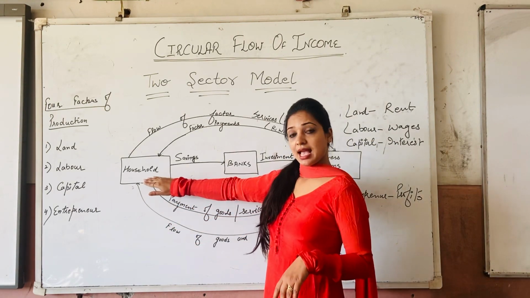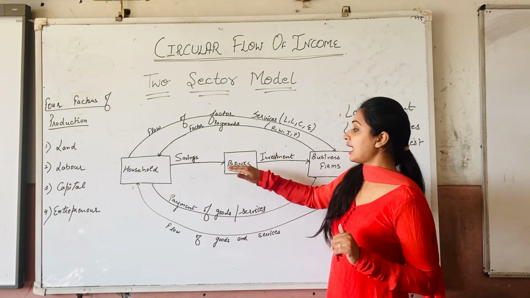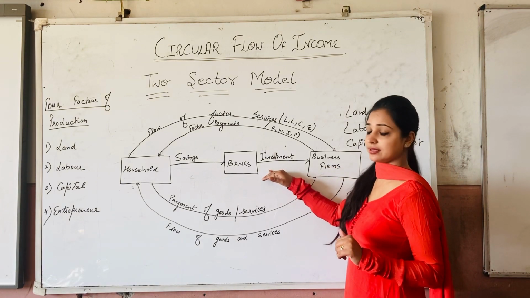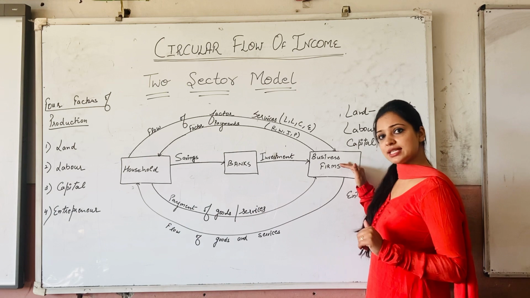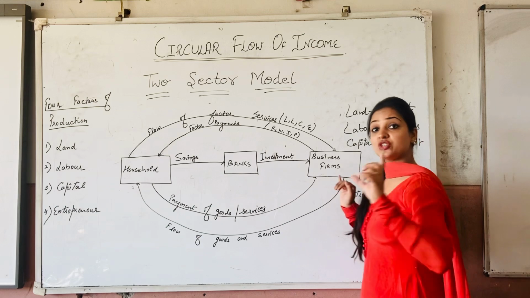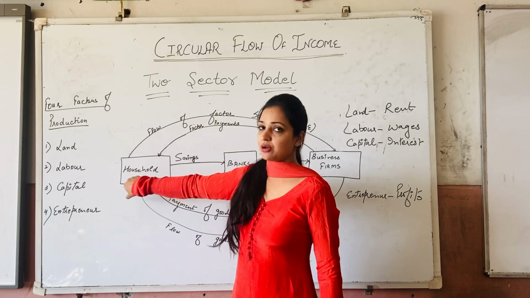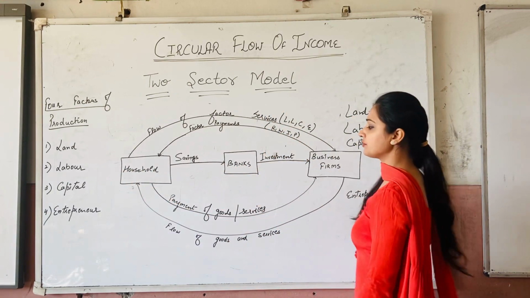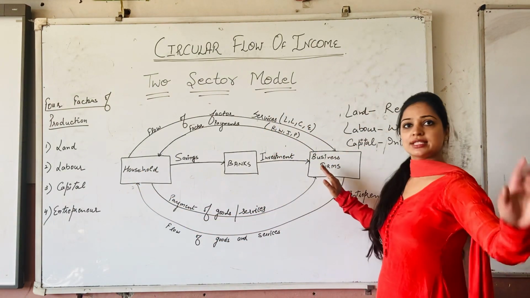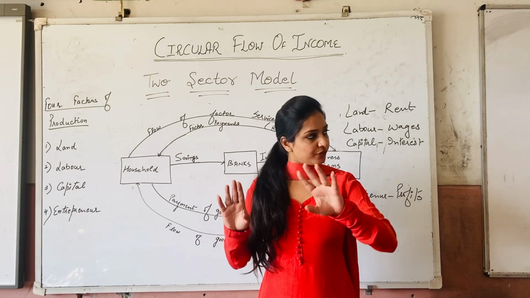Now households have to deposit their entire savings in the banks, right? And such savings are being utilized by the business sector in the form of investment, certainly, right? So they have manufactured the goods and services now, because all these people are coming here to work. So they have manufactured the goods and services which are ultimately to be consumed by whom? By the households itself. So that is known as flow of the goods and services, and in return the payment is made. That is known as payment of goods and services. So by this we have ended our circular flow of income.